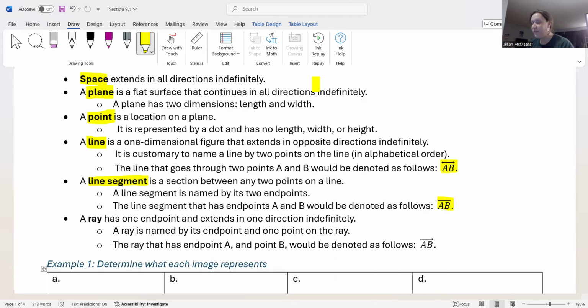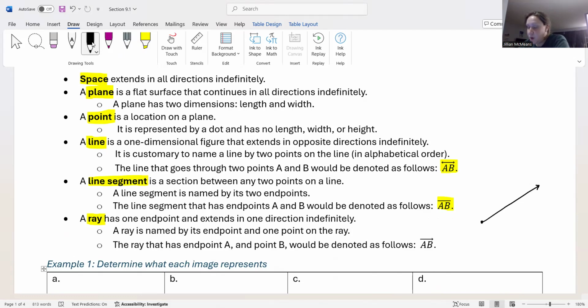And then finally, we get to a ray. A ray has one endpoint and extends in one direction indefinitely. If you want a visual, let's say we have some endpoint and then we want to extend in just one direction forever. That is a ray. One endpoint, and then it extends in one direction from that endpoint forever and ever.